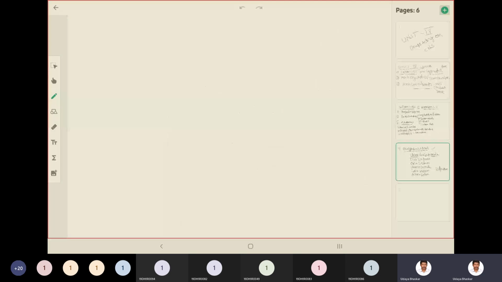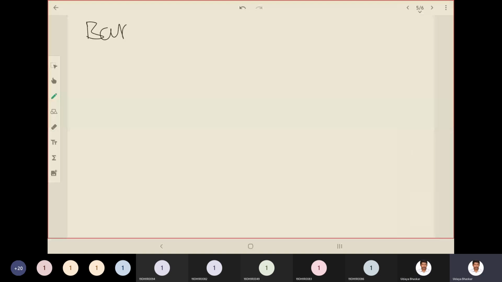Then you have barbiturates. Under barbiturates, for long duration of action, the examples you have are barbital, phenobarbital, mephobarbital.